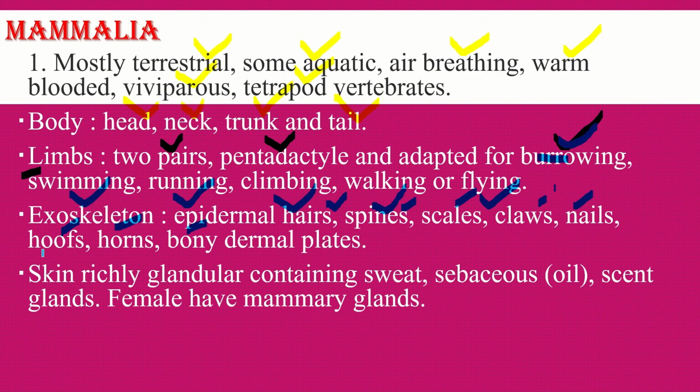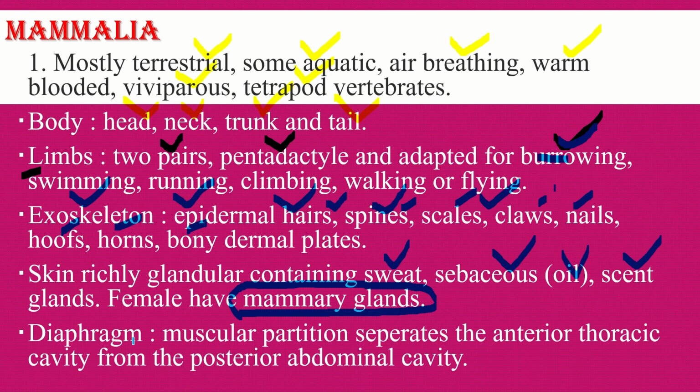Then skin is richly glandular, containing sweat glands and sebaceous glands, that is oil secreting glands. Some organisms also have scent glands, and in many species the female has mammary glands, so these organisms are called mammals. So the skin has different types of glands with different functions: sweat glands, sebaceous glands, scent glands and mammary glands.